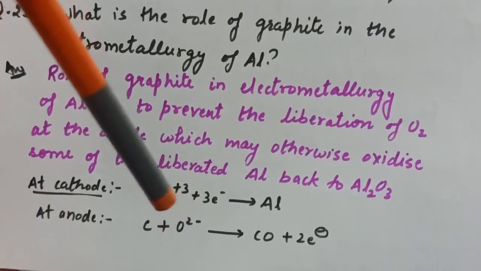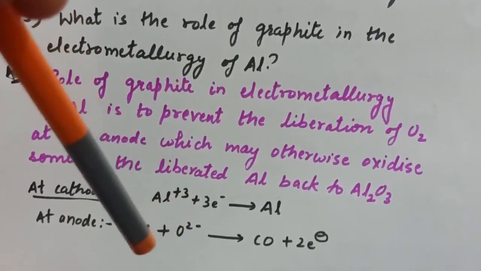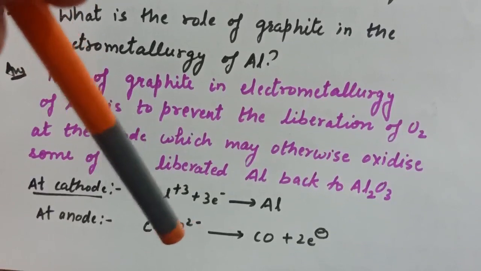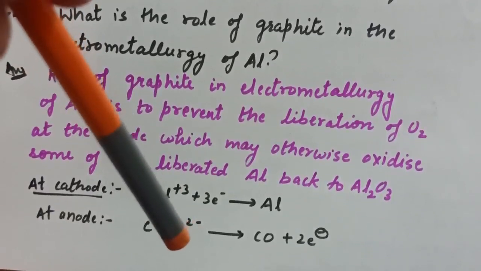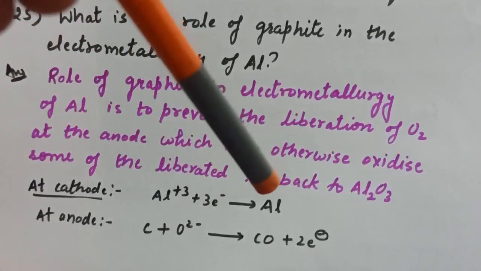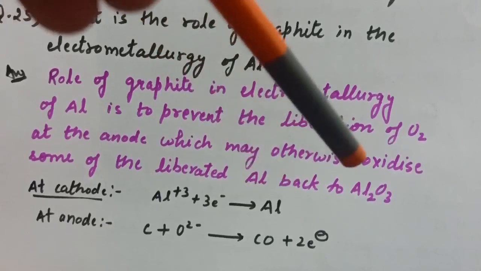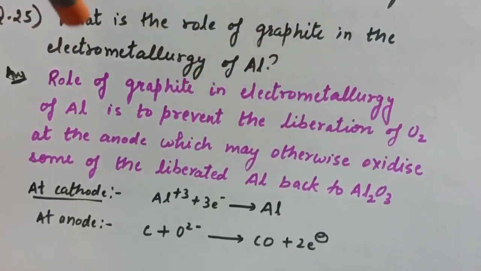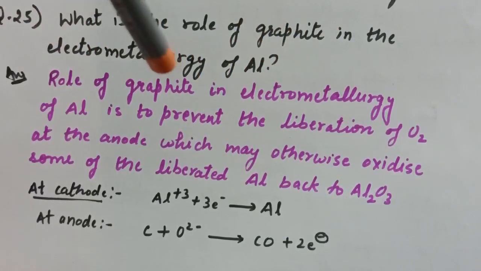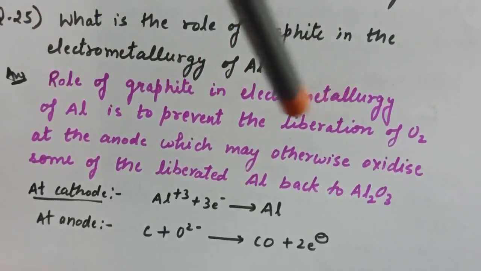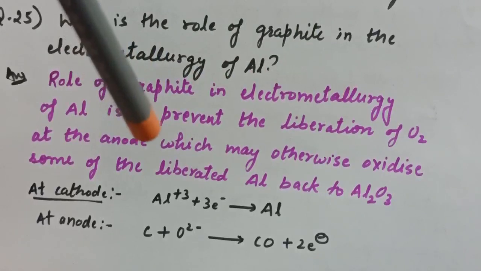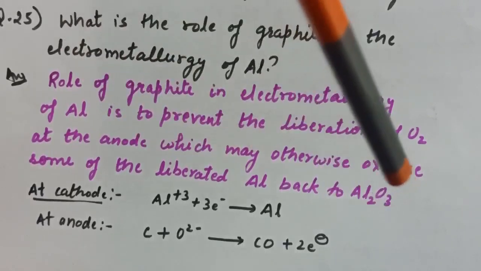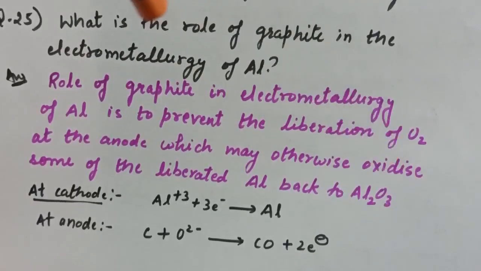That is, if at the anode carbon is not present, what will happen? Oxygen gas will liberate, and this oxygen gas will combine with the aluminium and convert it to alumina, that is Al2O3. That is why graphite prevents the liberation of oxygen at the anode, and therefore prevents the formation of this Al2O3. That is why we make graphite the anode in the electrometallurgy of aluminium.